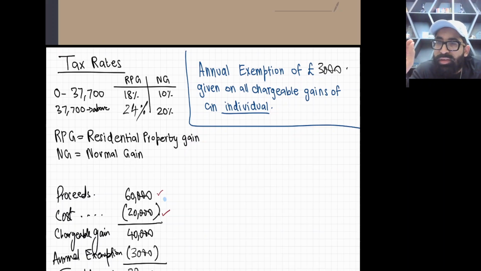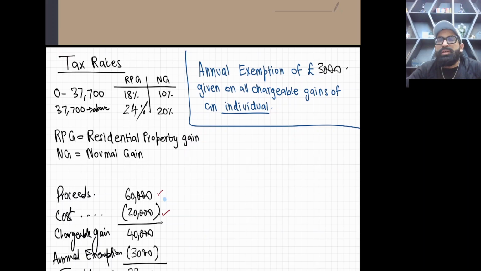Now listen, the property must be residential property, no matter whether you are living in it or not. It's not a big deal, but the property should be residential property, meaning it's in a residential area. No matter if you are living in that property or not, it doesn't make any difference, still the property will be residential property.